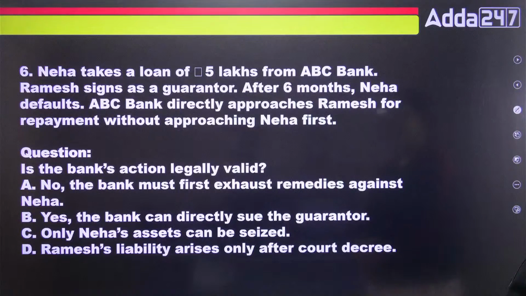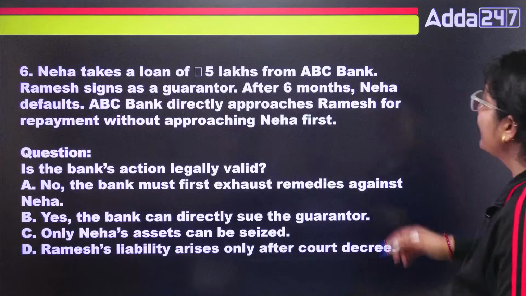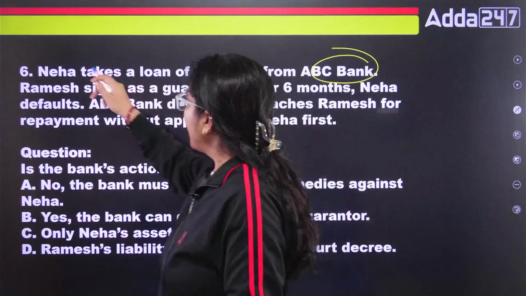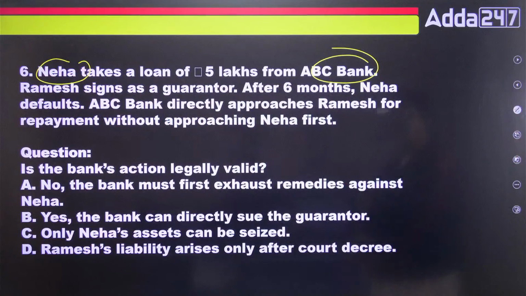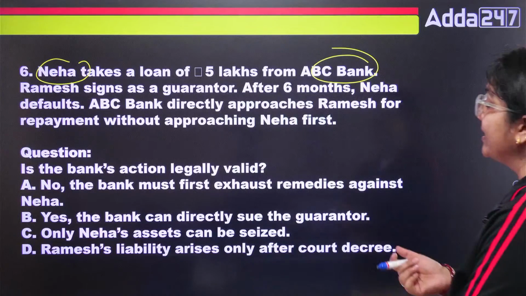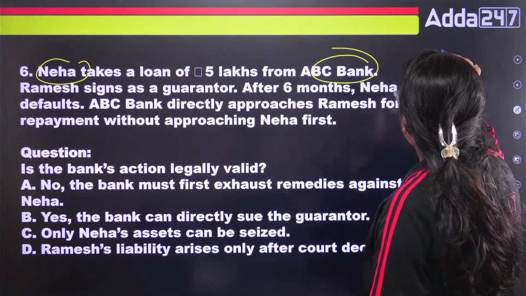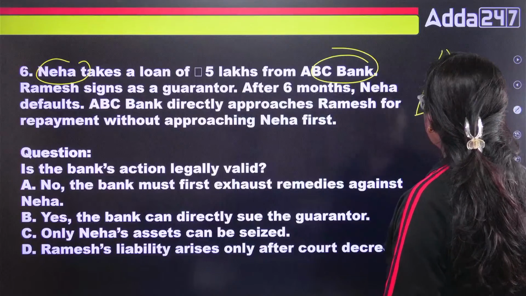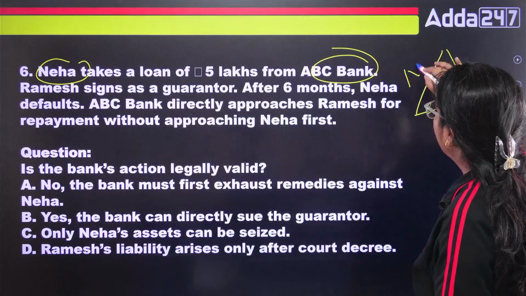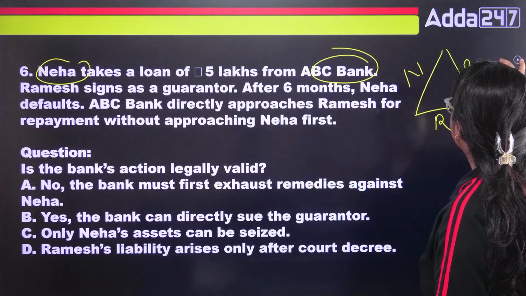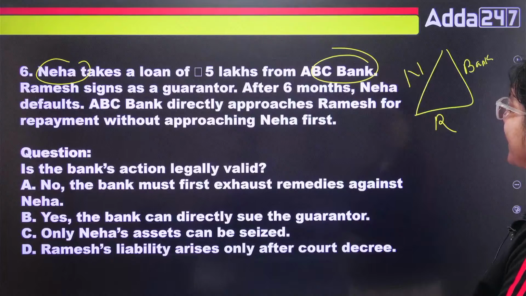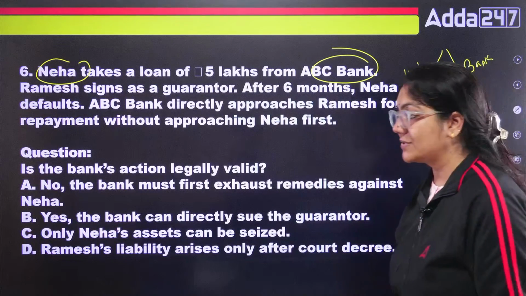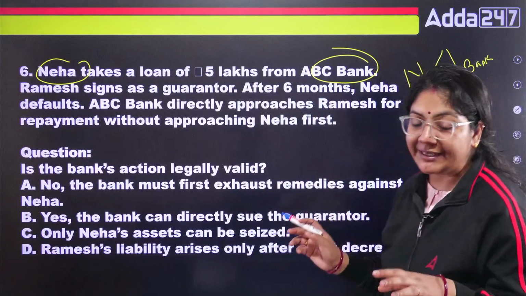Okay, Neha takes a loan of 5 lakh from ABC Bank. This is ABC Bank and Neha has taken the loan of 5 lakh from this bank. Ramesh signed as a guarantor. Ramesh is the guarantor. Neha has taken the loan and this is the bank. After 6 months, Neha defaults. ABC Bank directly approached Ramesh for repayment without approaching Neha first. So is the bank's action legally valid?